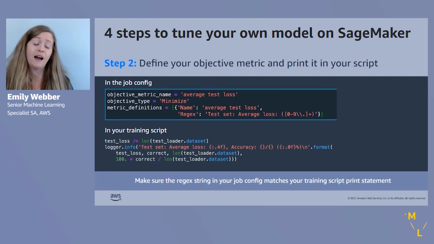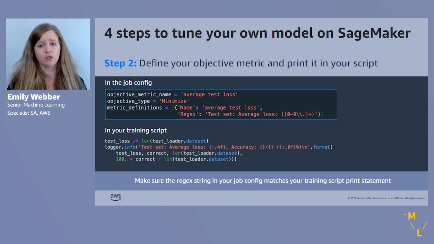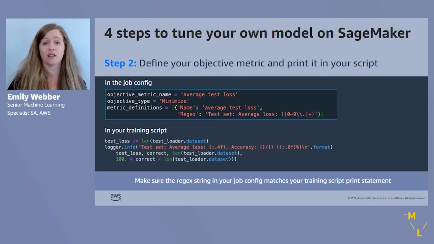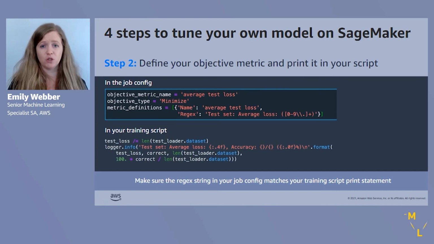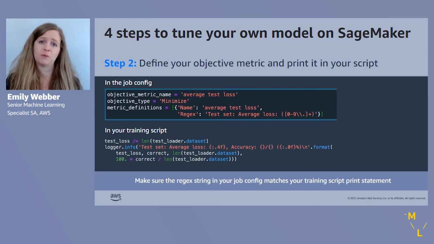So once we have that Python script packaged up in a SageMaker estimator, the next step is to define that objective metric. So remember, we were looking at those different ways to evaluate machine learning models at the beginning, and we want to define those here. So right in that training script we're using to run our job on SageMaker, we're going to define what our objective metric is going to be.